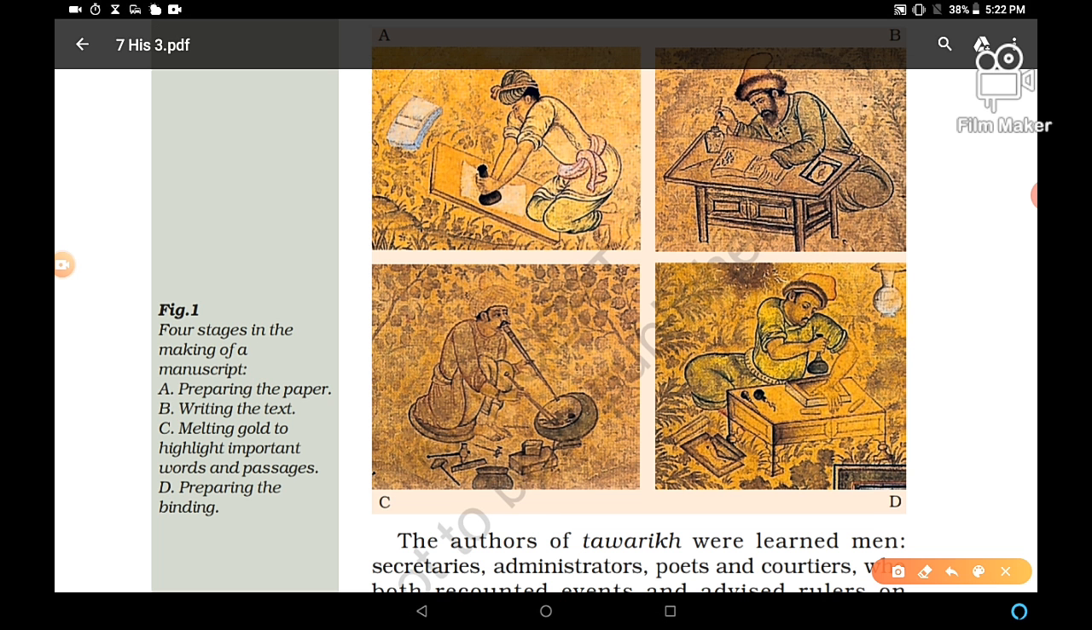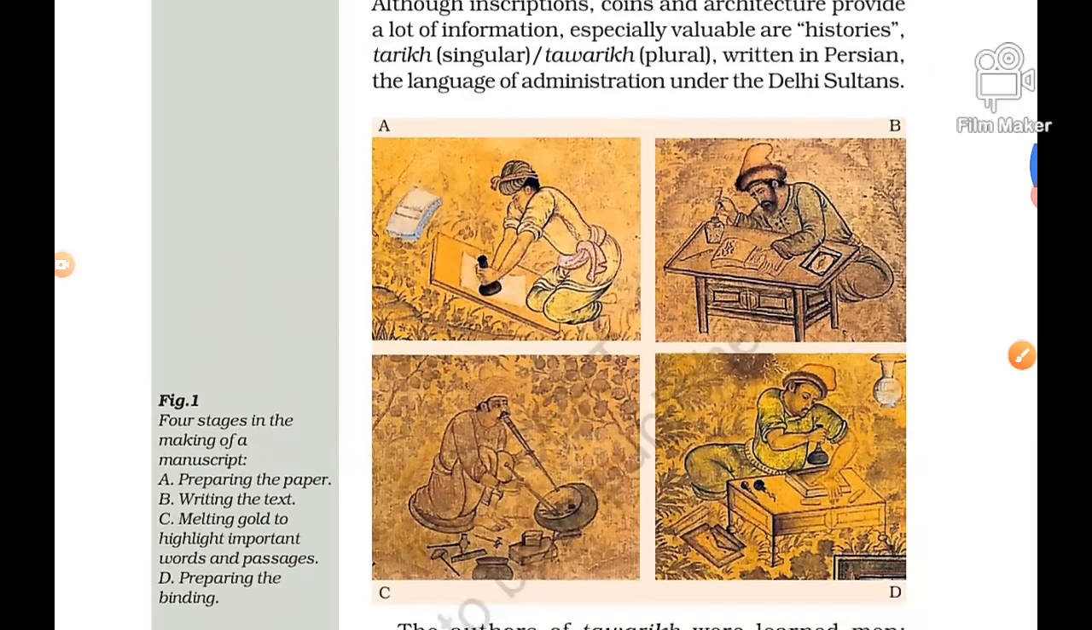Just have a look at these figures. In Figure 1, four stages are there in which manuscripts were prepared. In the first figure you have seen preparing the paper. In this way the paper was prepared, and in the second one, writing the text on the paper. In the third step, melting gold to highlight important words and passages. And the fourth and last one, preparing the binding. In this way manuscripts were prepared during the medieval period under Delhi Sultans.